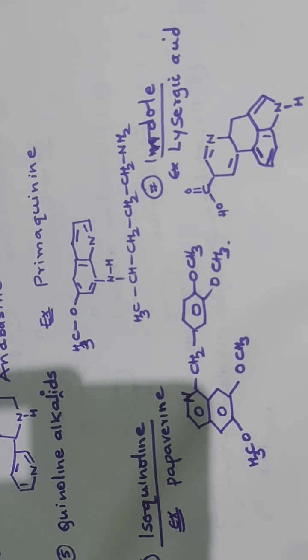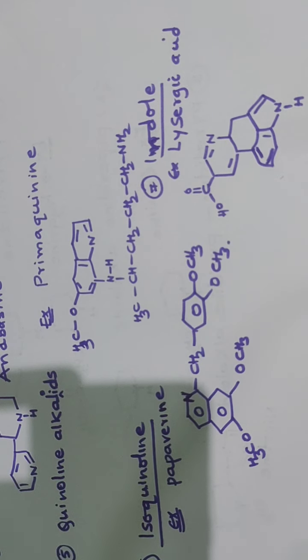This is lysergic acid. Okay, this contains an indole nucleus. So based on the heterocyclic ring system it contains, we classify these alkaloids into different types.